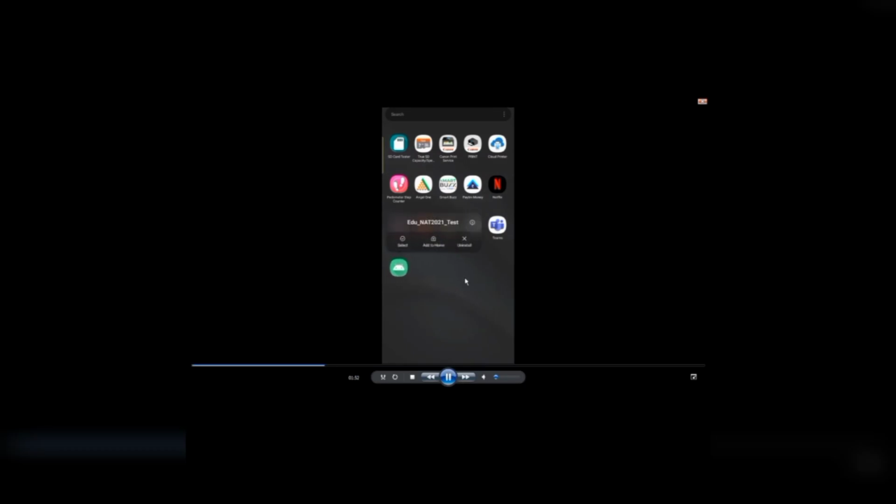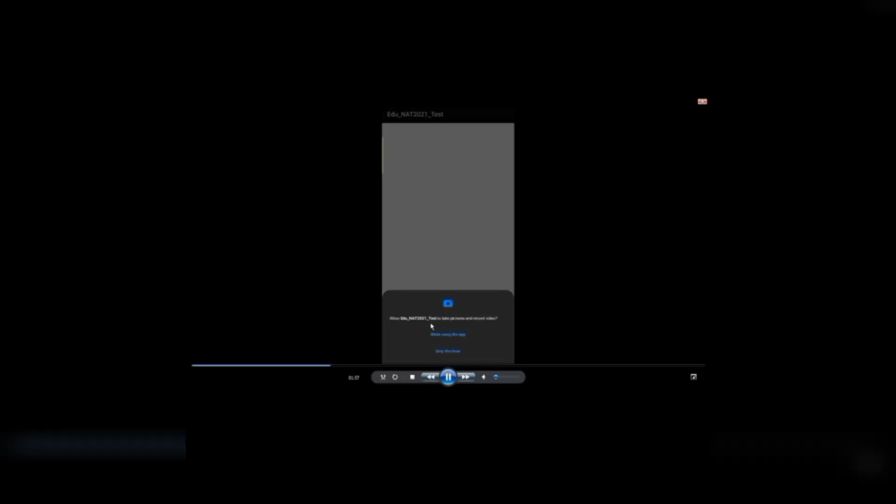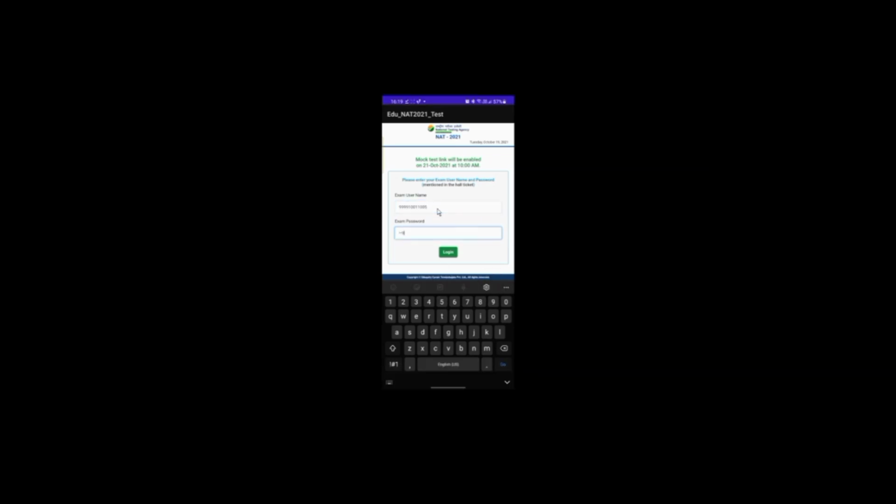See, this is the one. You can simply launch. And here it is asking permission to take pictures and record video. Yes, that is required. You need to press while using the app. Next, you have the username and password fields. Generally ma'am will be explaining the username and password which are on your hall ticket. Don't go with this. These are only demo numbers. You will get your own unique IDs in your admit card.